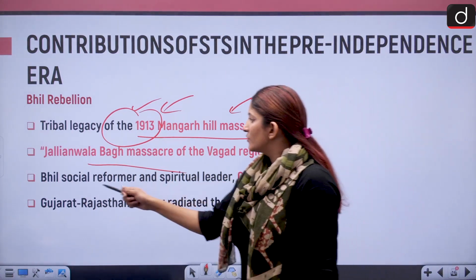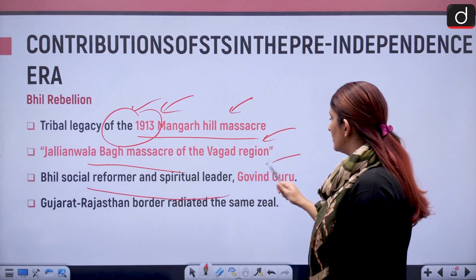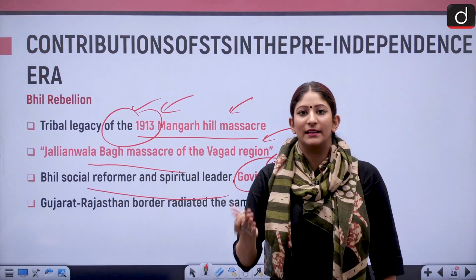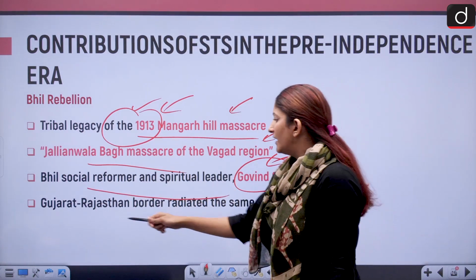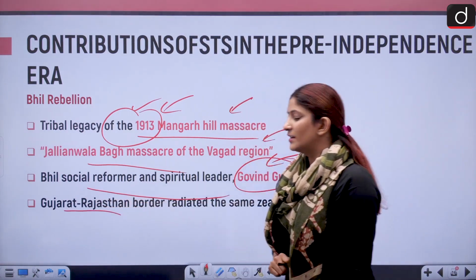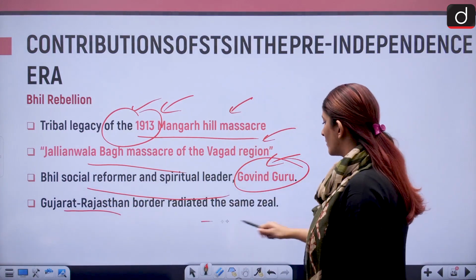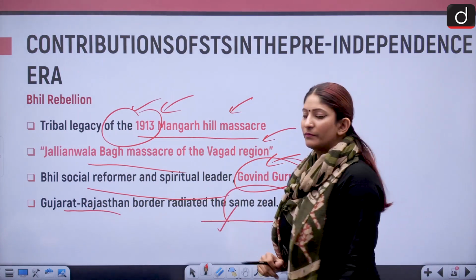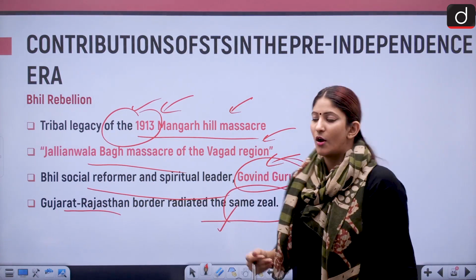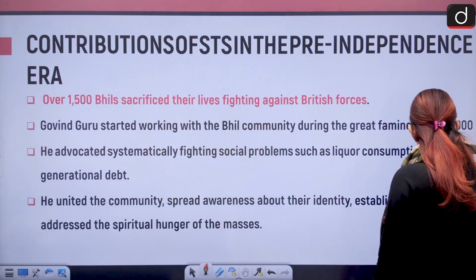And Bhil social reformer and spiritual leader Govind Guru led this entire rebellion, and this was on the borders of Gujarat and Rajasthan. The entire movement was on the same zeal as the independence of India. So let's move forward and talk about it more.